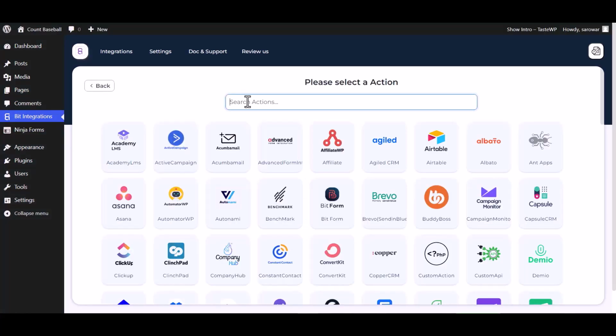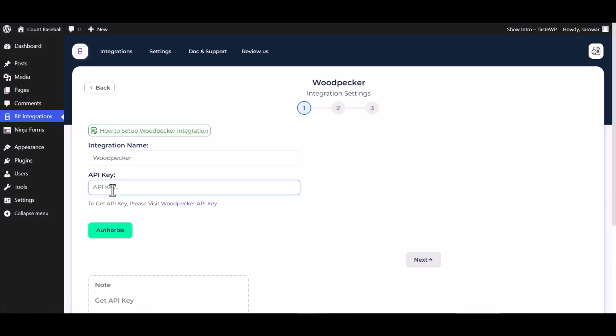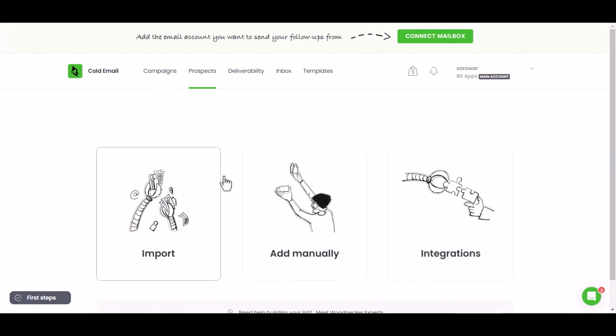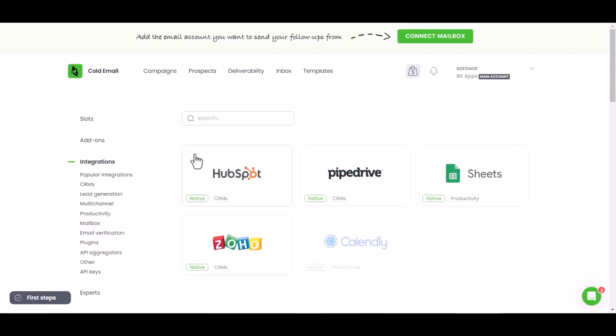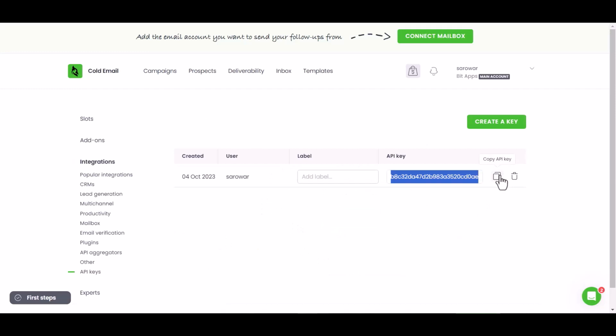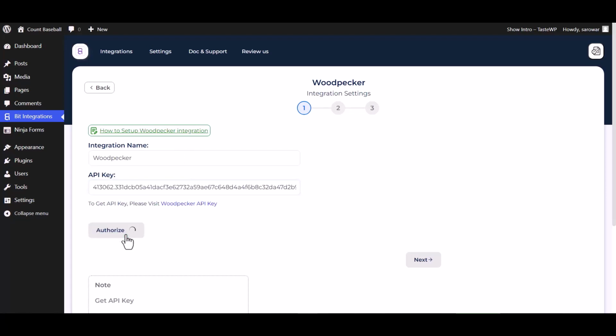Next. Search and select Action Woodpecker. Give here an API key, so please visit the Woodpecker API key. Prospects. Integrations. API keys. Create a key. Copy the API key and paste it here. Authorized it. Authorization is successfully done.